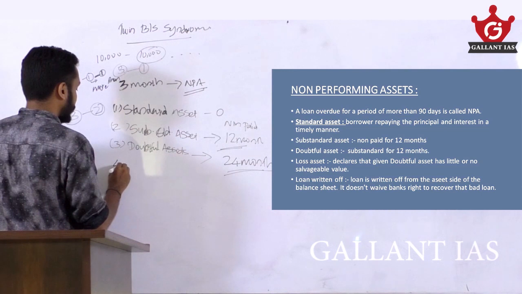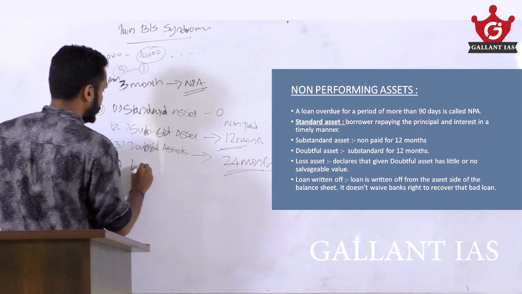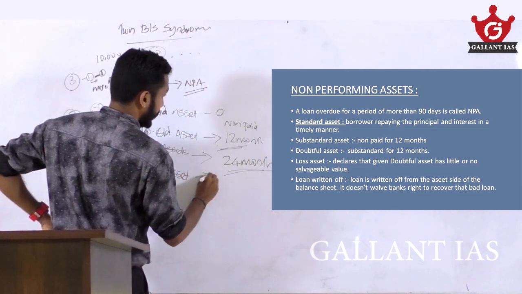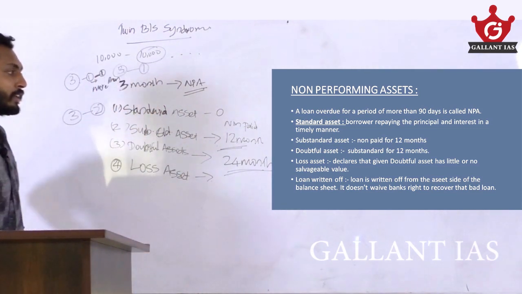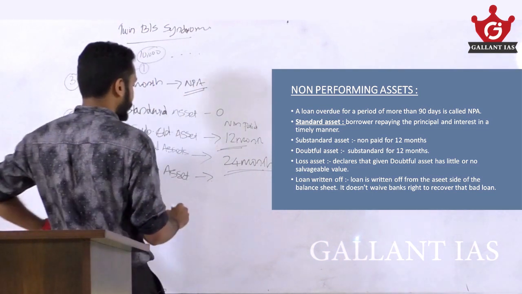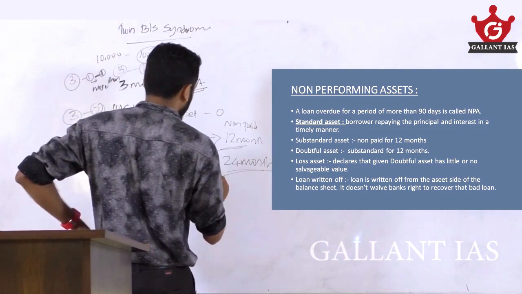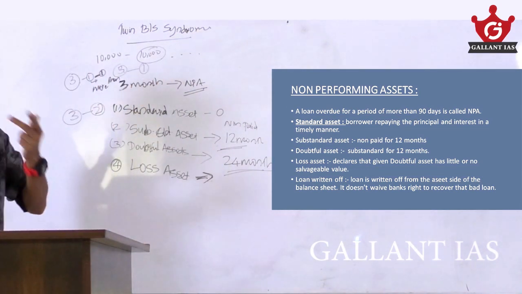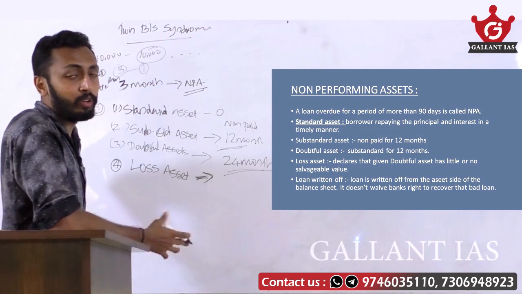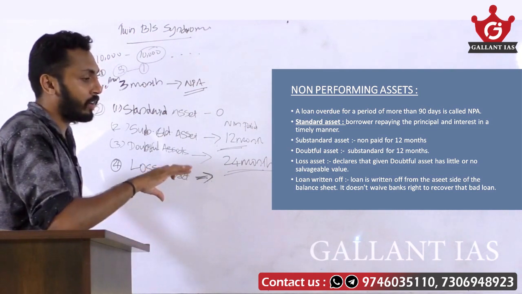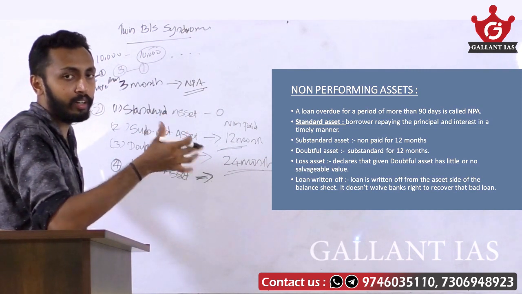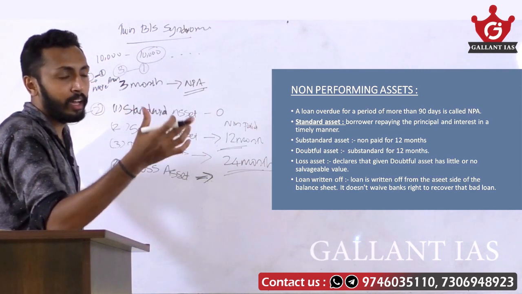Next, loss asset. A loss asset is declared when a doubtful asset has little or no salvage value. If it becomes a doubtful asset, banks will start the procedure to reclaim it through insolvency. Banks will take the collateral of the loan to an auction.